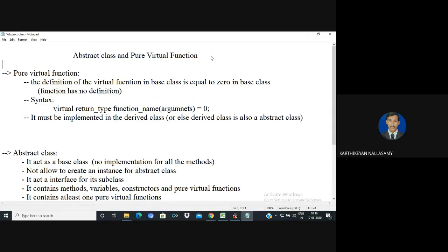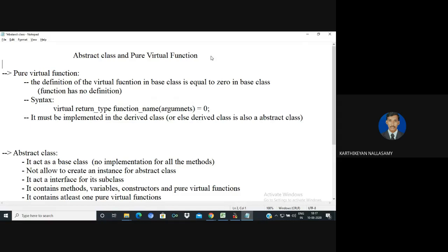So we know that it is a function. If there is a function, it must have a definition. But here we know that the virtual keyword allows the programmer to override the content of the function in derived classes. So if you say the function is a pure virtual function, then the base class does not have any definition for that. It means that the definition of the pure virtual function is equal to 0 in the base class. Then it is called a pure virtual function.